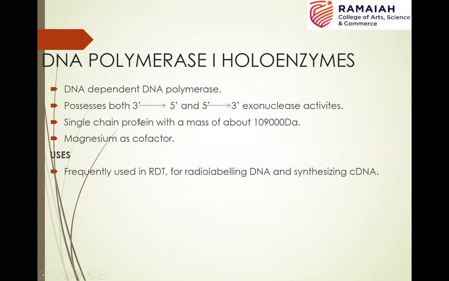It has 3' to 5' exonuclease activity. This 3' to 5' exonuclease activity is the proofreading activity. It also has 5' to 3' exonuclease activity. In addition, 5' to 3' polymerization activity. And it is a single chain protein with a mass of about so and so daltons, and it requires magnesium as cofactor for its activity. It is used in RDT for radio labeling DNA and synthesizing cDNA.